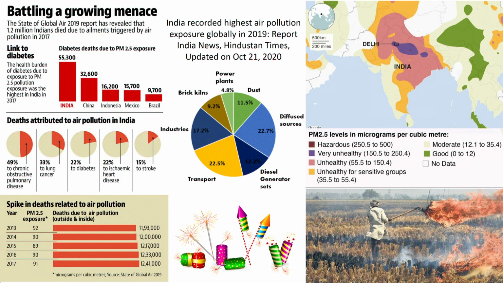I didn't know about it. They have given so many explanations like burning of crop waste, or even our Diwali is also blamed. And there are a lot of transport fuels. So many things have been attributed. This is from Indian data. So it seems air pollution is causing a lot of diabetes morbidity as well as mortality in India.